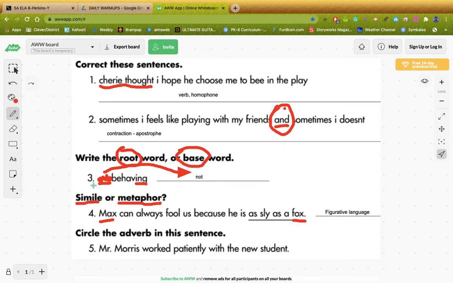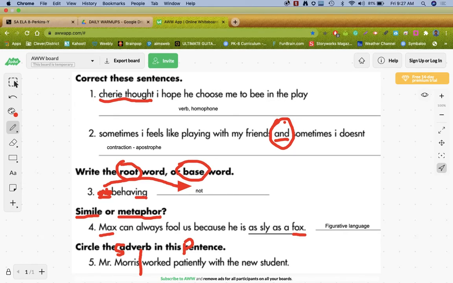Mr. Morris worked patiently with the new student. And in order to draw a subject-predicate line, remember, you just simply ask yourself this question. Who or what is the sentence about? Well, it's about Mr. Morris. The verb is always right after it. The verb starts the predicate. You know what the subject is. It's about Mr. Morris. Everything else is the predicate. The verb starts the predicate. But which word describes the verb? Okay, have at it, guys.